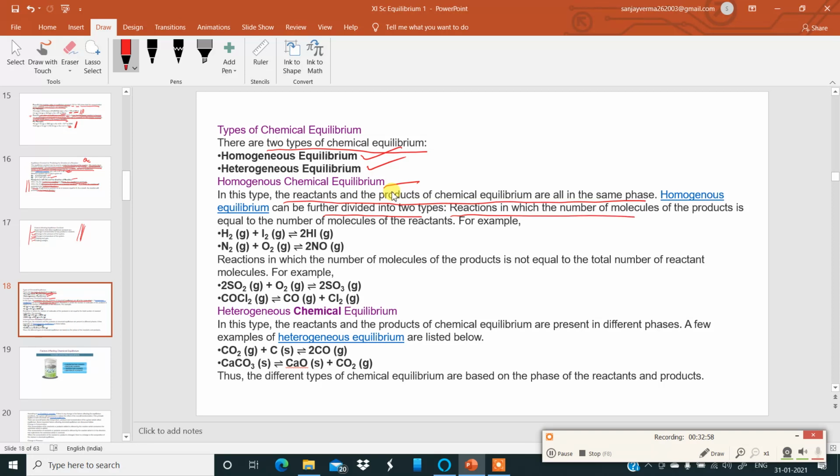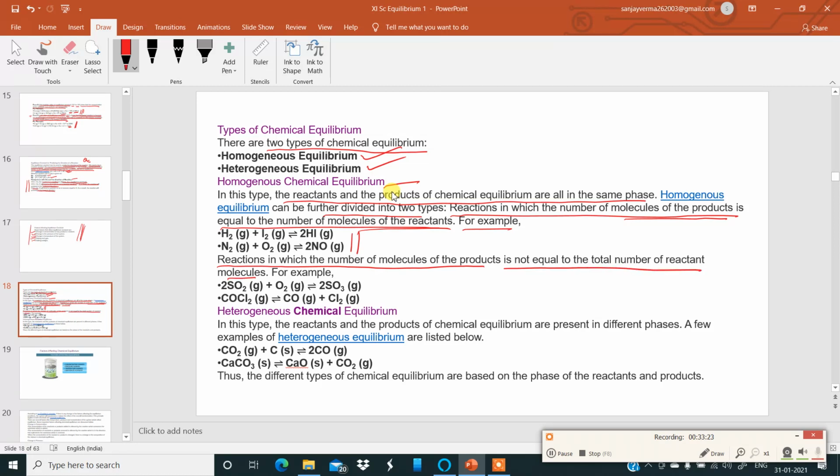Reaction in which the number of molecules of product is equal to the number of molecules of reactants. For example, over here, H2 plus I2 gives 2HI, N2 plus O2 gives 2NO. Number of molecules of the product is equal to number of molecules of reactant. This is one type. The other type is reaction in which the number of molecules of the products is not equal to the total number of reactant molecules.